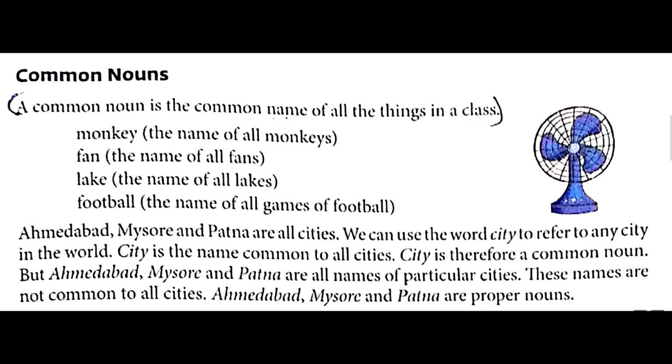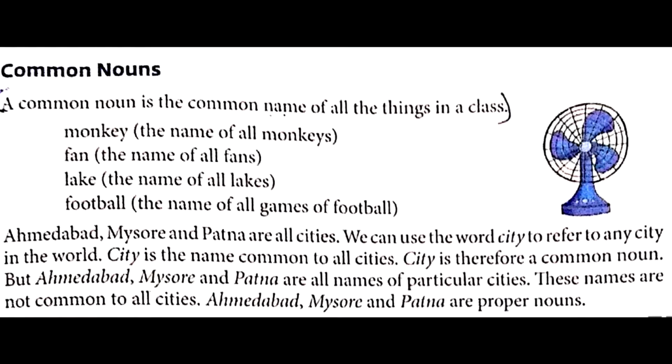Ahmedabad, Mysore and Patna are all cities. We can use the word city to refer to any city in the world. What does that mean? That is, city is a common noun. City is the name common to all cities. City is therefore a common noun. But Ahmedabad, Mysore and Patna are all names of particular cities. These names are not common to all cities. Ahmedabad, Mysore and Patna are proper nouns.